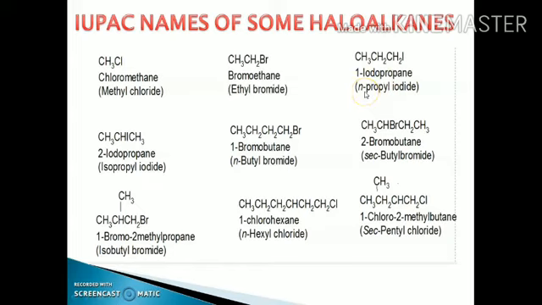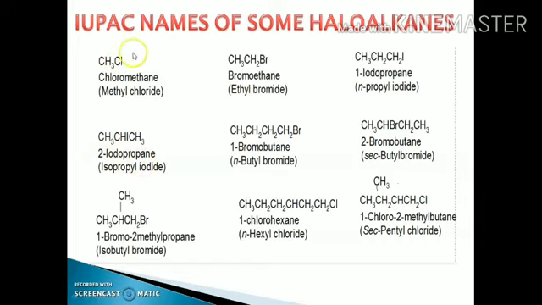Here the common name of this compound is n-propyl iodide, where the n means no branching. Now in this case, the iodine is present on the second position. You have to mention the position of the functional group, so that is 2-iodopropane.